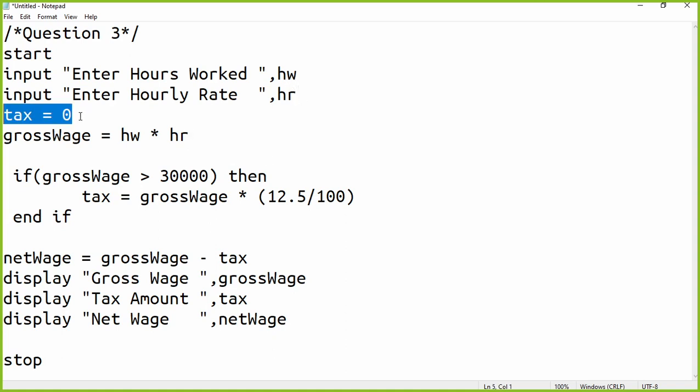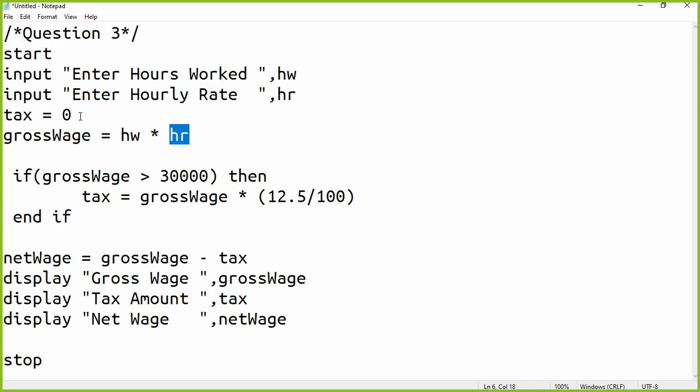Then children, tax we have not still calculated, so we set the value to 0. That's totally fine. Then gross wage we need to find first of all, to make sure what the tax amount is, because only if we find the gross wage can we find the tax amount. So gross wage, how can we calculate? By multiplying the hours worked by hourly rate. This is just general knowledge, okay?